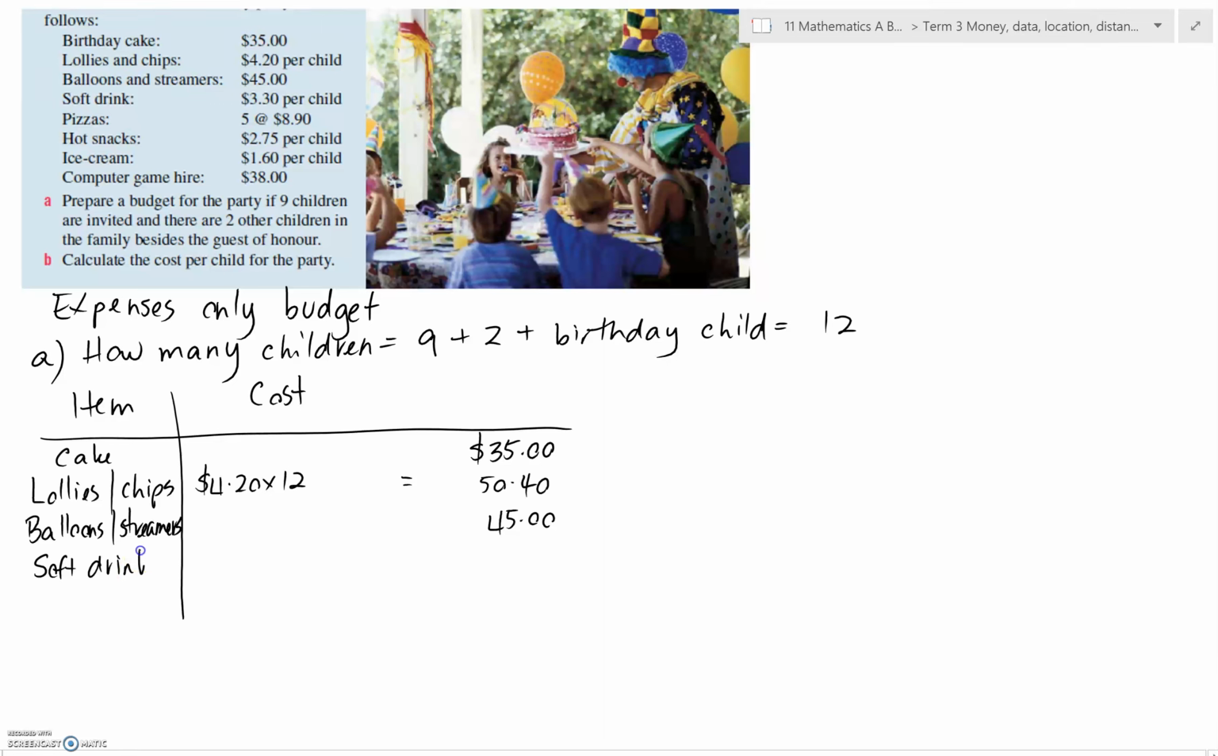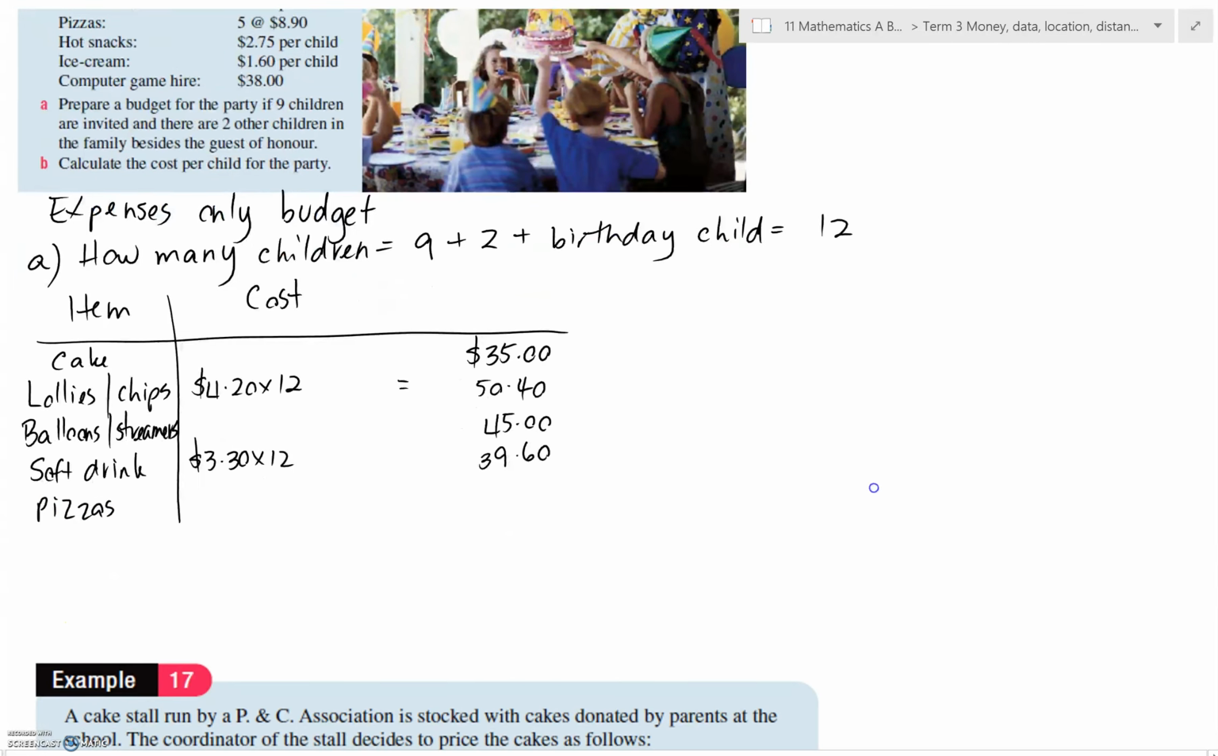Soft drink, $3.30 per child, so $3.30 times 12. That's going to be $39.60. Pizzas. Now this says here we need 5 pizzas at $8.90 per pizza, so $44.50. We're having hot snacks at, oops, we're going to need that longer, $2.75 per child, so times 12.